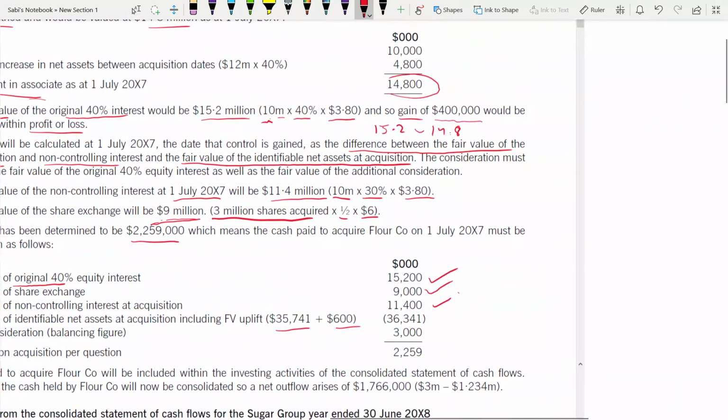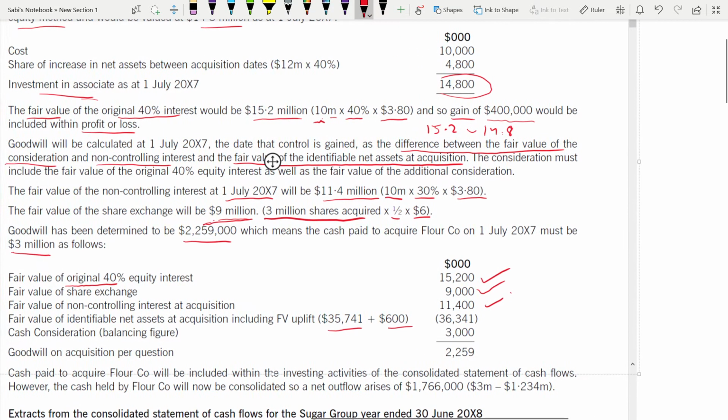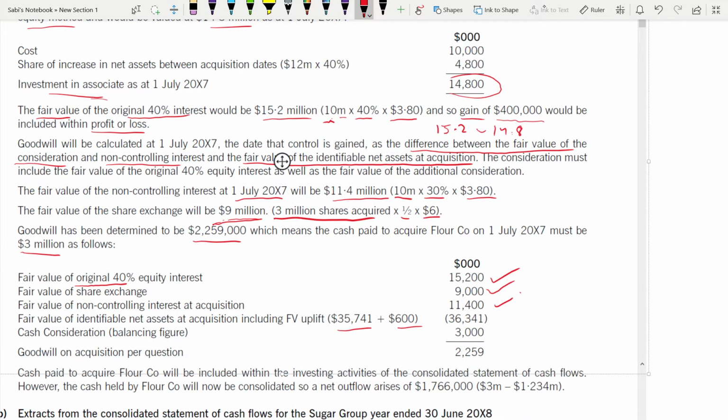So that land has not been there. That you have to add. You have to increase the fair value. So increase it. Net asset at acquisition fair value will always be deducted. Then keep a line. The balancing figure will be your cash. Then comes your goodwill. So it is 3 million, 3,000 because you're dropping down the 3 zeros.